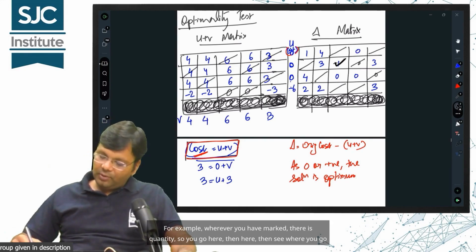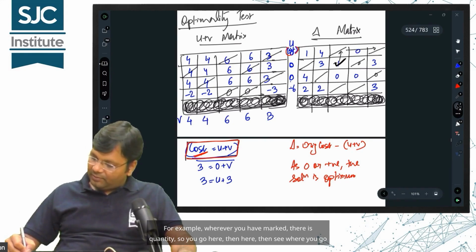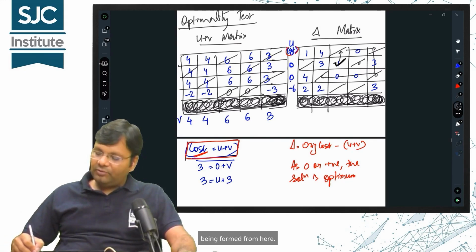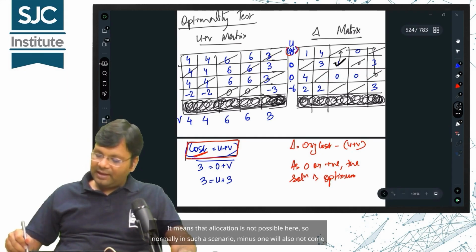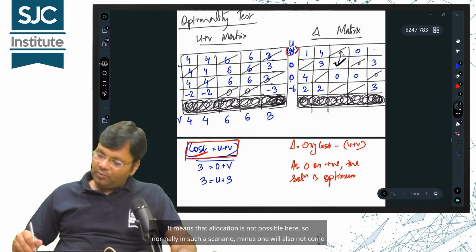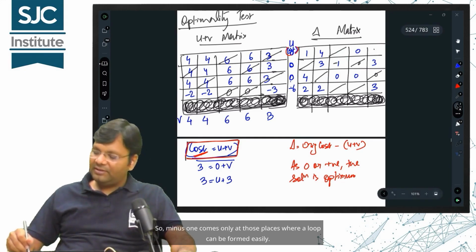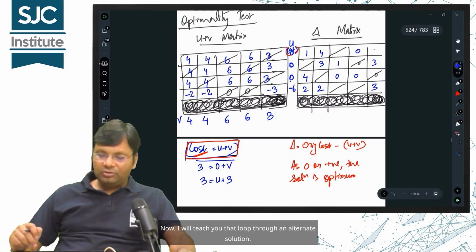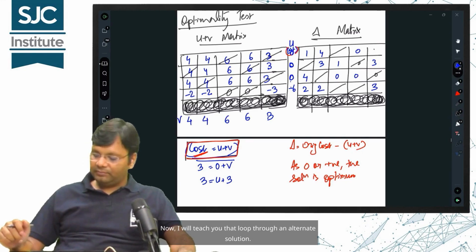For example, wherever you have marked, there is quantity, so you go here, then see where you go next, here, then here, then here, then here, but you are not able to come back from there, so a loop is not being formed from here. It means that allocation is not possible here, so normally in such a scenario, minus 1 will also not come here. So, minus 1 comes only at those places where a loop can be formed easily. Now, I will teach you that loop through an alternate solution.